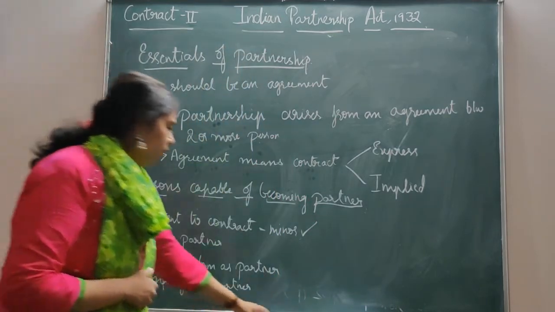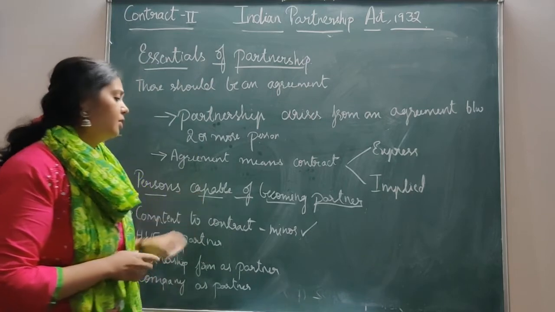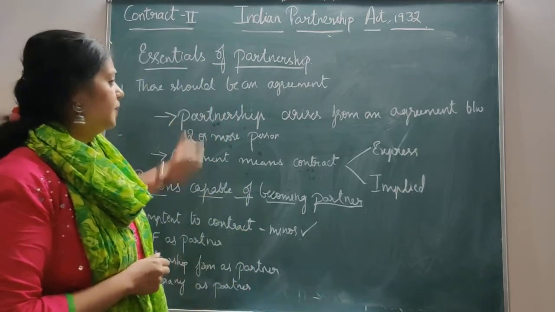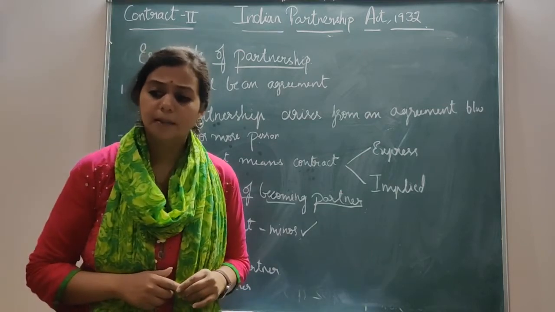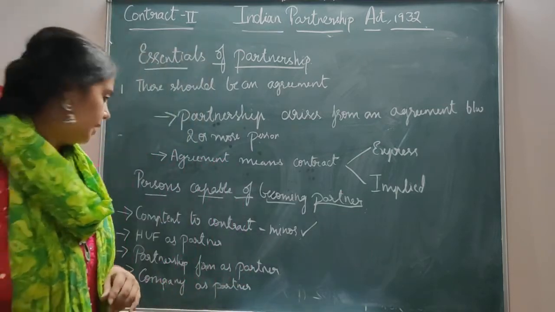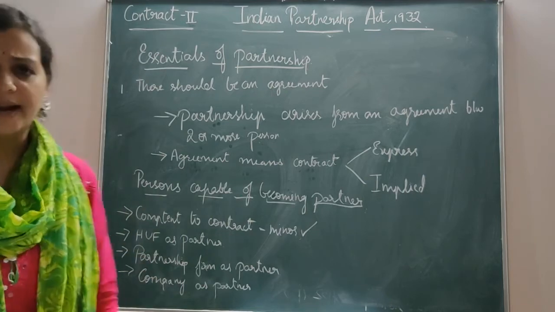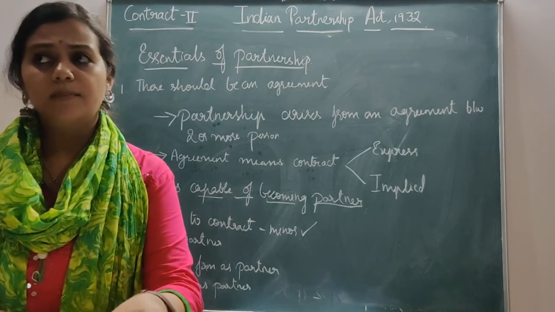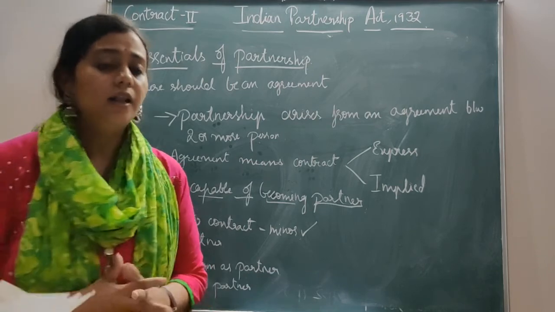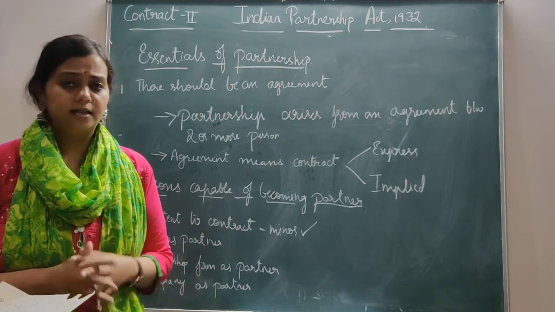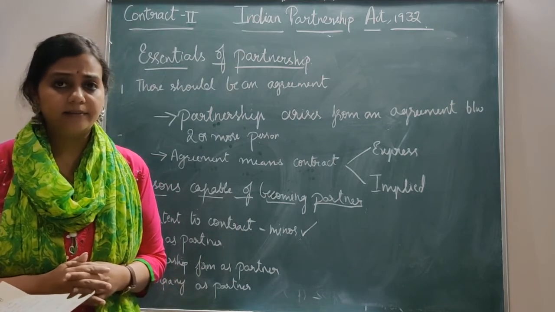We'll move on to the next part. Persons capable of becoming partners. Since there should be an agreement, there should be persons who are capable of becoming partners, right? So who are they? The first one is competent to contract. Whenever you talk about competence, the very first thing that comes to our mind is minor and unsound mind, right?